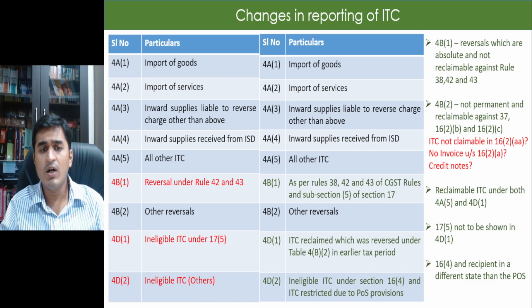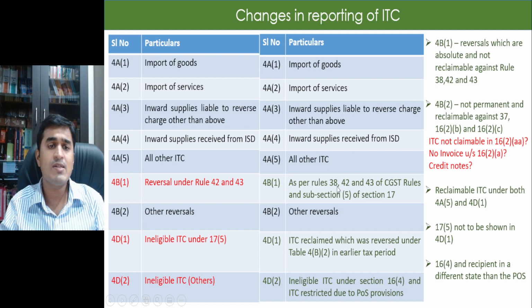However, Rule 38 talks about reversal of ITC by banking companies or financial institutions. Now this is an important change which talks about 17(5). Till now a lot of people did not show 17(5) reversal separately. What they used to do was they did not claim the ITC at all in the first place. Now after this change, I will have to avail the ITC in 4A5, which is all other ITC, and reverse it for 17(5).